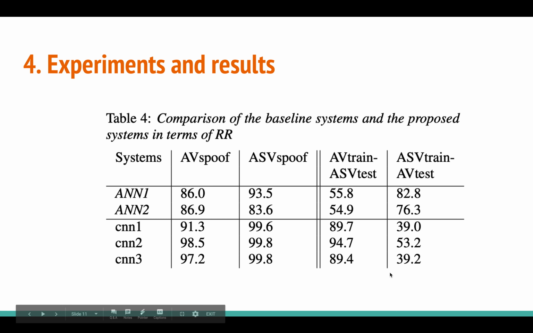Why this may be happening? Not sure. Even in the paper they say this may be happening because of mismatch in conditions, because ASV data is collected in anechoic chambers, which is a closed room where there is no noise, but AV data is collected in the real field, like in mobiles and all those. So there is a lot of mismatch in the data, and there is also an insufficient number of speakers.